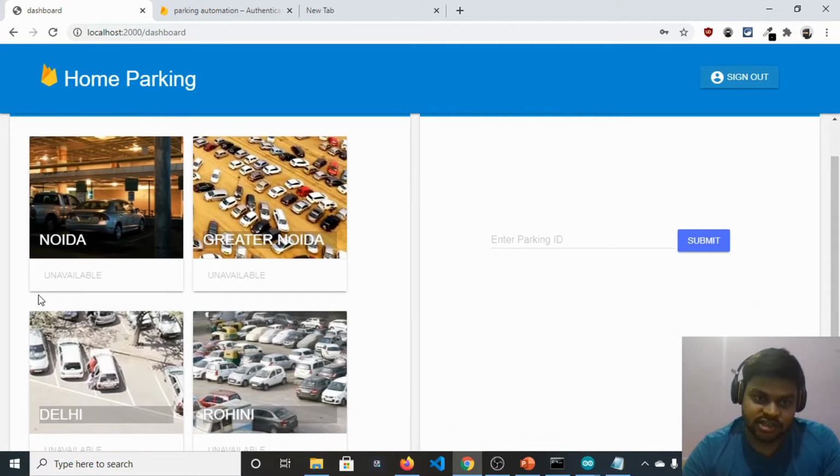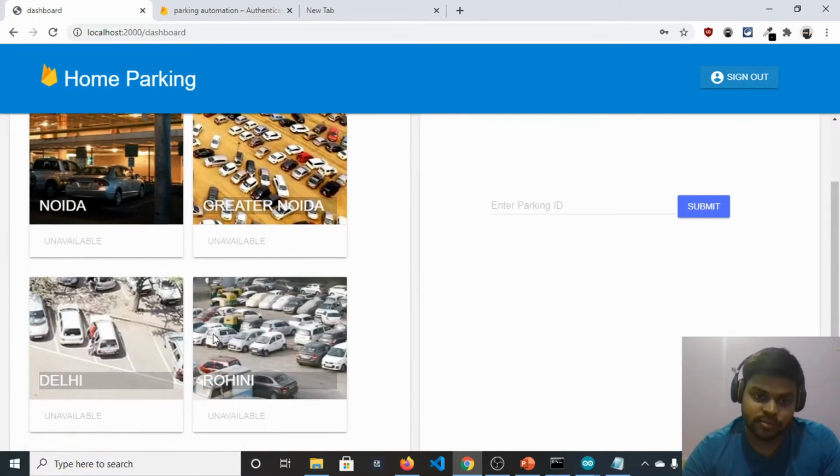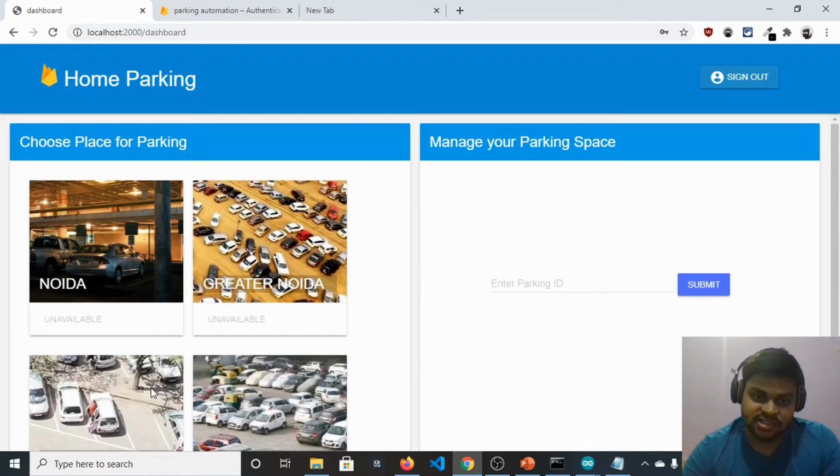This first card is for booking the place, these 4 places, and we will see it when the parking owner who owns this space makes the place available for booking. He knows that 123 is his parking ID, and he needs to submit this button.